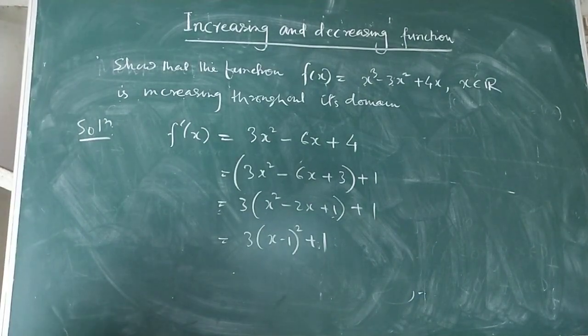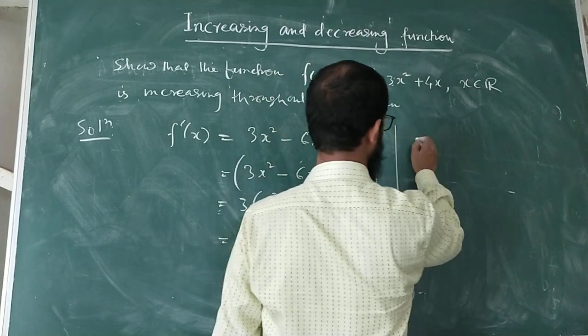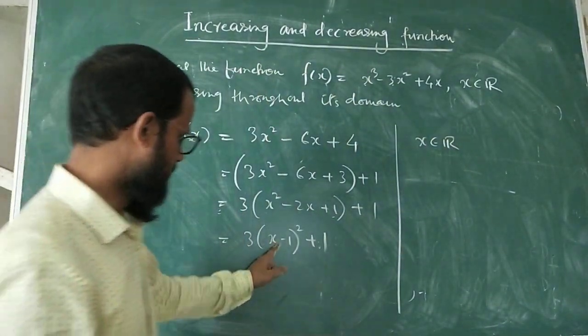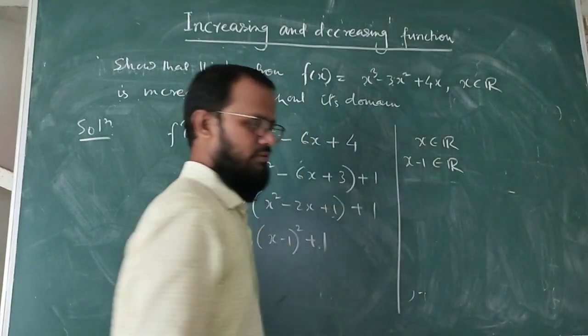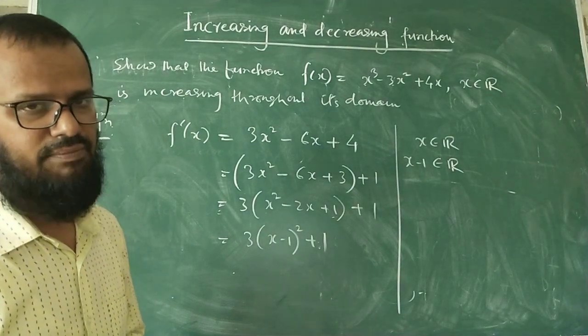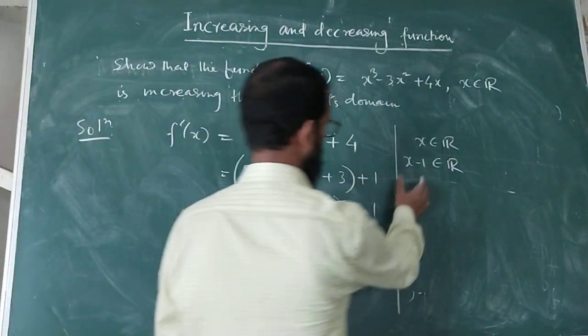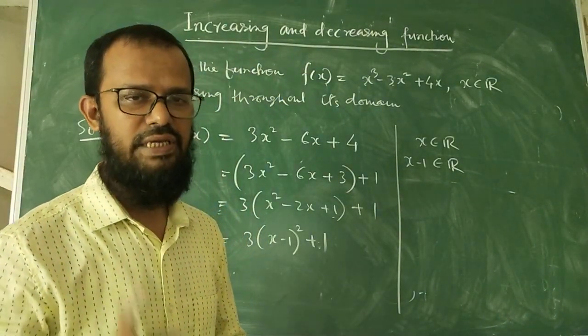Okay. Now, very interesting. See, here x belongs to R, right? x belongs to what? R. So x minus 1 also belongs to R. We know that the difference between two real numbers is again a real number. Since this is a real number, if you square a real number, it cannot be negative.